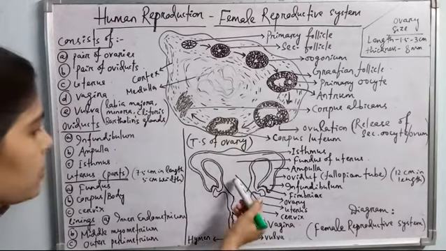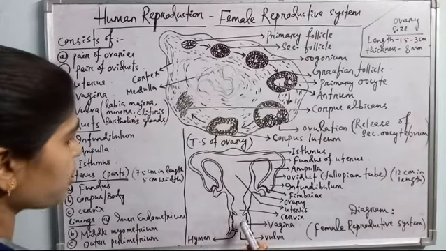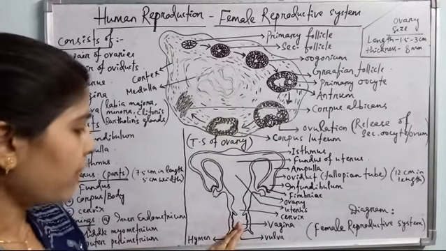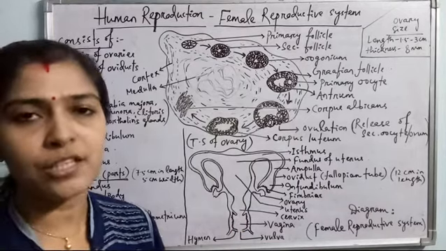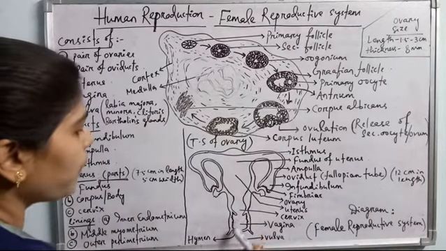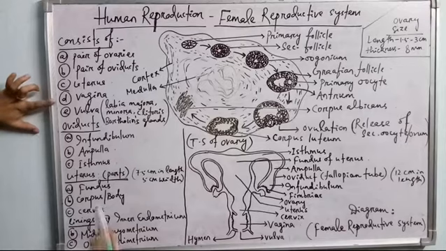Then the third part of uterus is called cervix. Cervix opens into vagina, and vagina is the copulatory chamber. This vagina is about 10 cm in length in case of adult females, and vagina is the copulatory chamber which opens into vulva. Vulva is the last part. See here, we have discussed about uterus, then vagina and vulva.